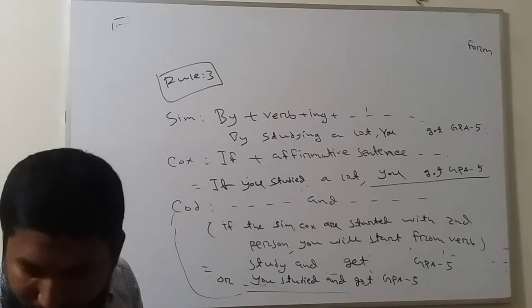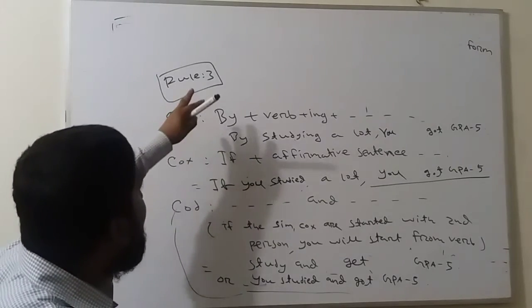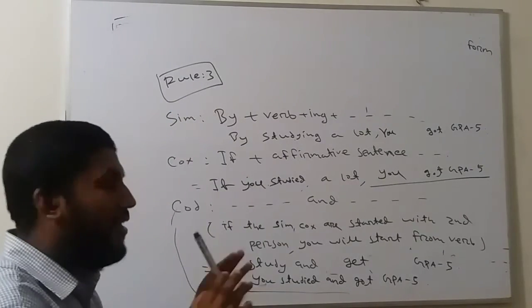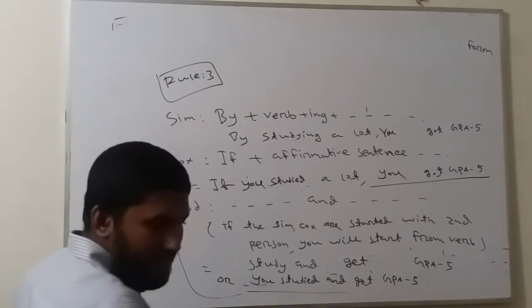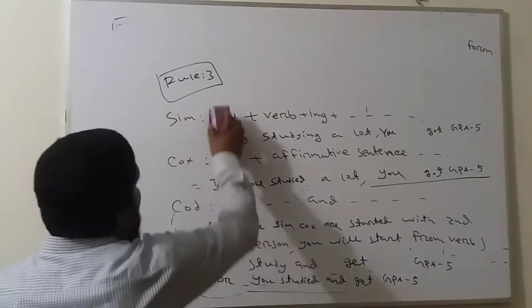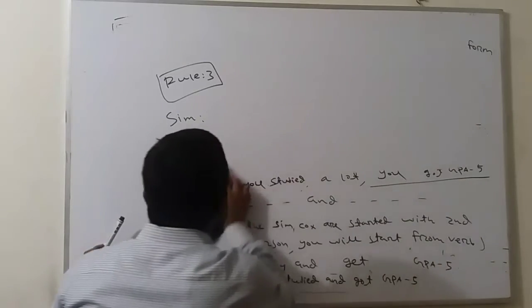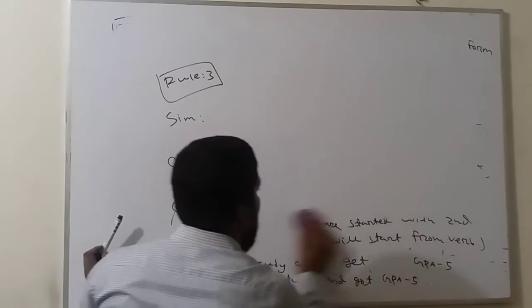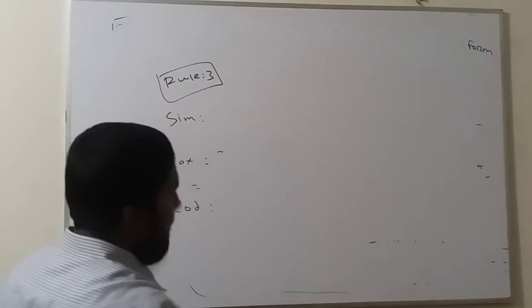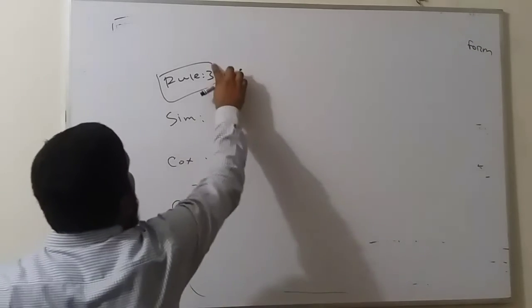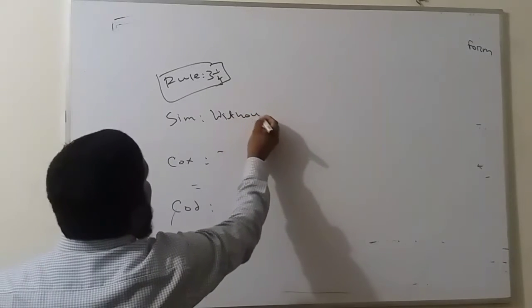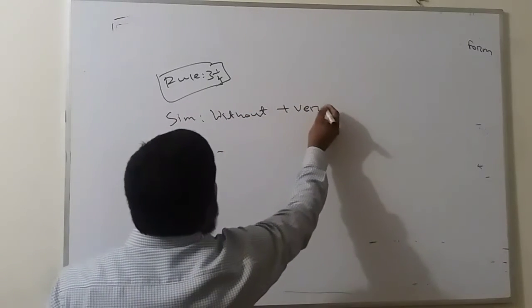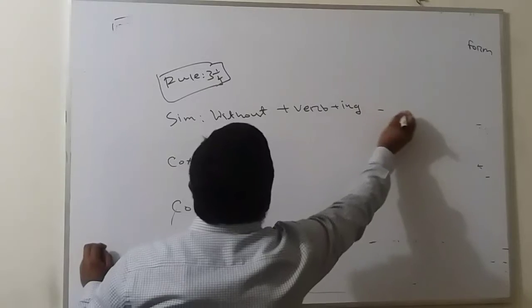Before going to 4, I will have to discuss rule number 3.5, because this is the same rule according to rule 3. What will be the tense? Look at the board. In simple sentence, we use without plus verb plus ing.